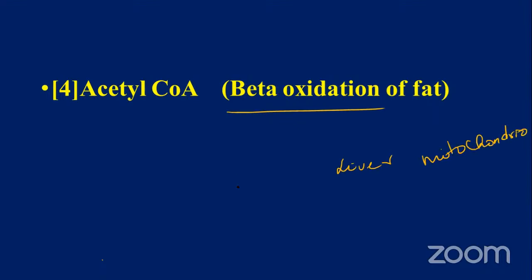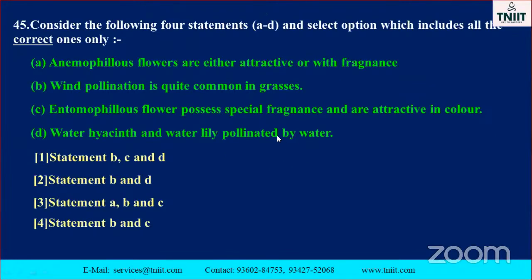Simply, they call it beta oxidation. As for the explanation aspect, actually we have to write it like this, beta oxidation. That time what happened? It produces acetyl CoA. Okay, don't forget. Consider the following four statements, A to D, and select the option which includes all the correct ones only.